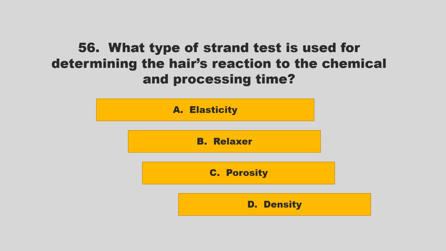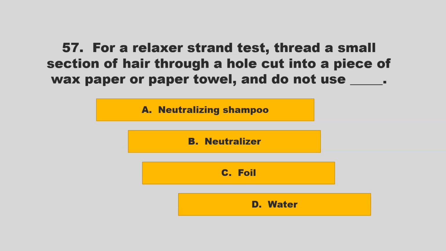What type of strand test is used for determining the hair's reaction to the chemical and processing time? Is it elasticity, relaxer, porosity, or density? If you chose B, relaxer, you are correct.